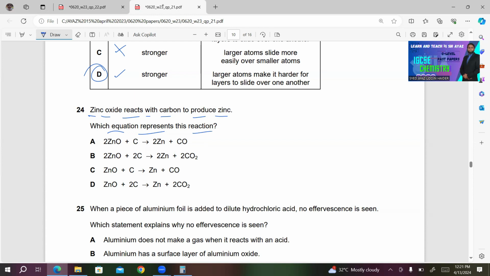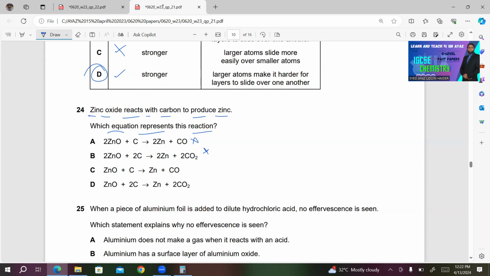So in the first equation, we have 2ZnO plus C gives 2Zn plus CO. This is incorrect because this equation is also not balanced. What about B? 2ZnO plus 2C gives 2Zn plus 2CO2. This is also incorrect because there are 4 atoms of oxygen on the product side and 2 atoms of oxygen on the reactant side. This is incorrect.